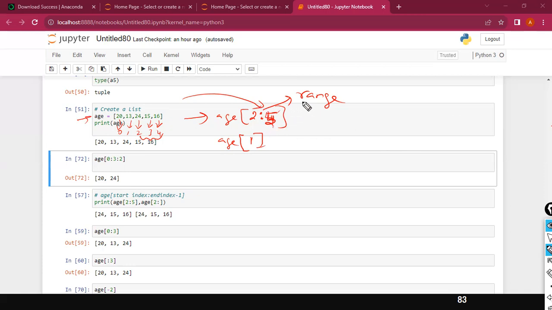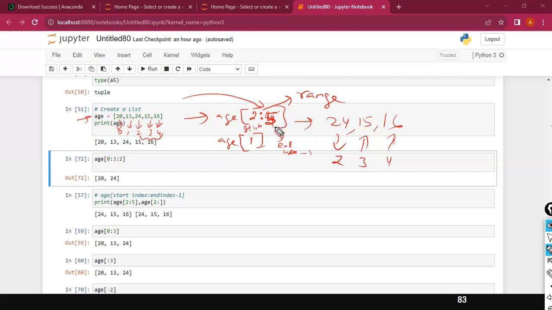The colon is nothing but a range. So this one gives me the values 24, 15, 16. Because in index value 2 this value is there, in index value 3 this value is there, and in index value 4 this value is there. And the rule of thumb is the end index value minus 1. This is the start index.